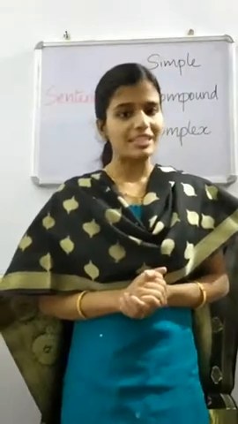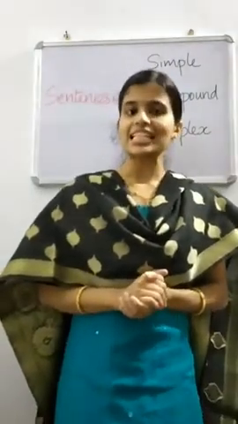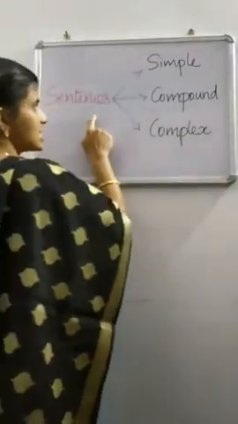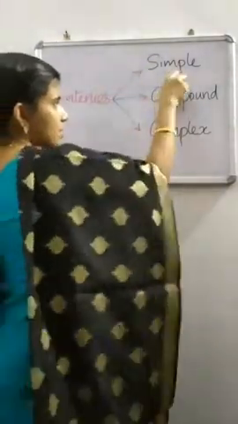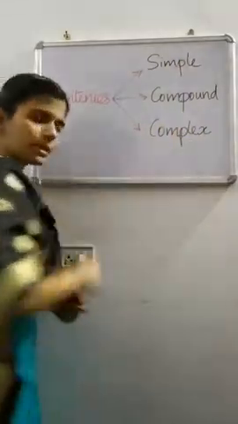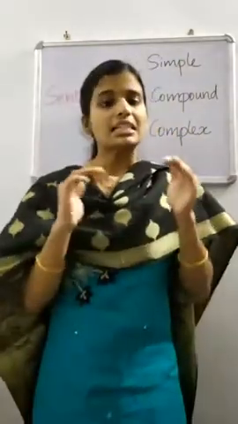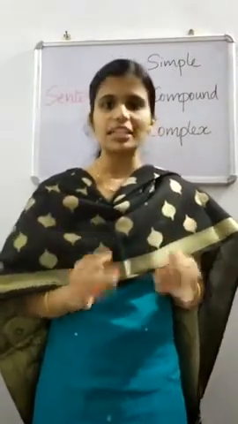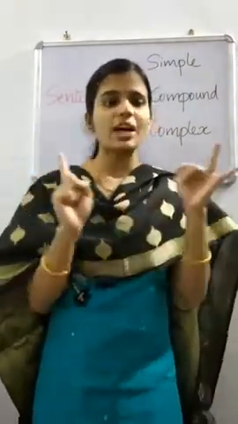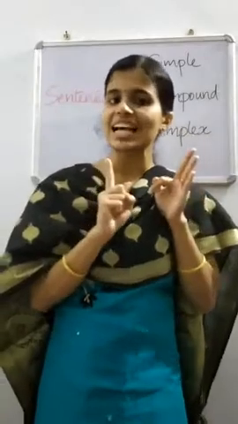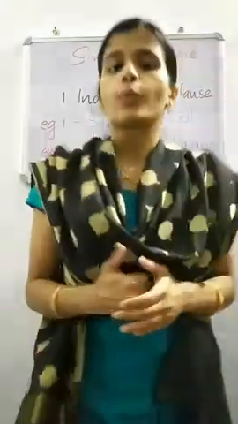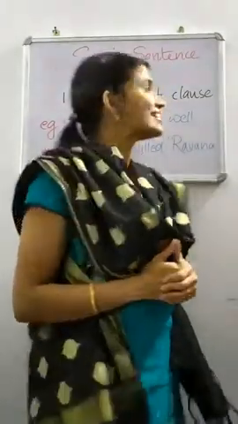Based on the type of clauses used in a sentence, sentences are of three types: simple, compound and complex. So based on the type of clauses used in a sentence, sentences can be divided into simple sentence, compound sentence and complex sentence. What do you mean by simple sentence?